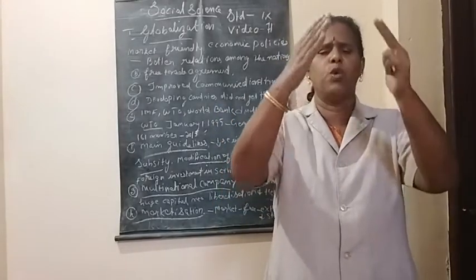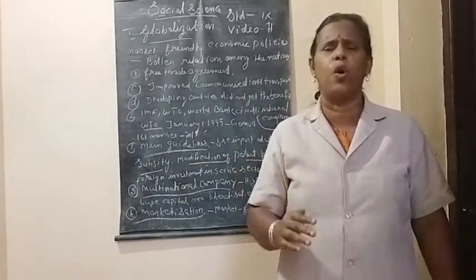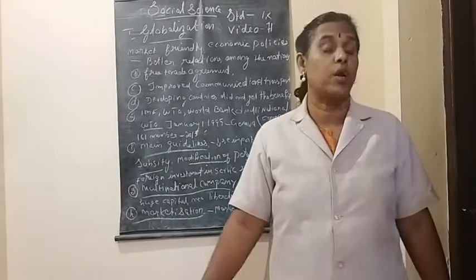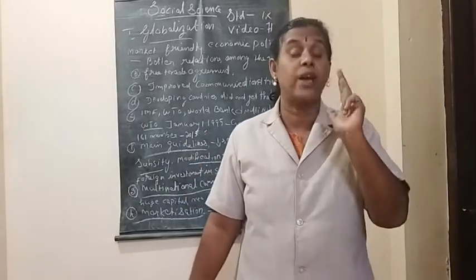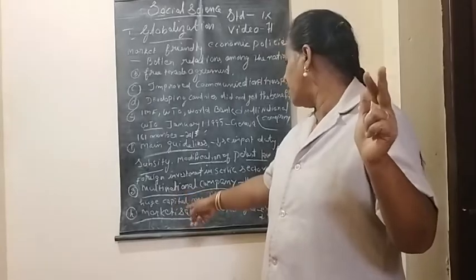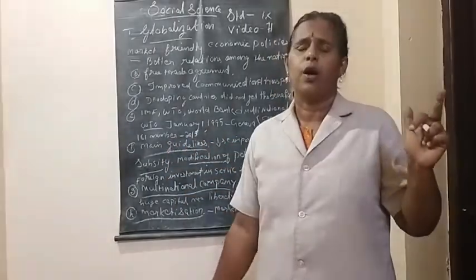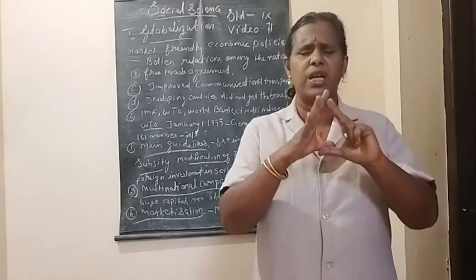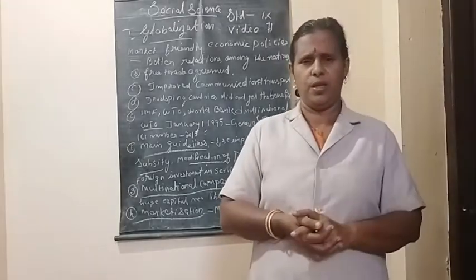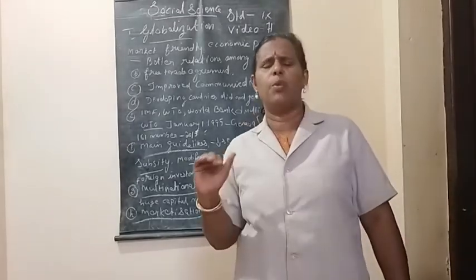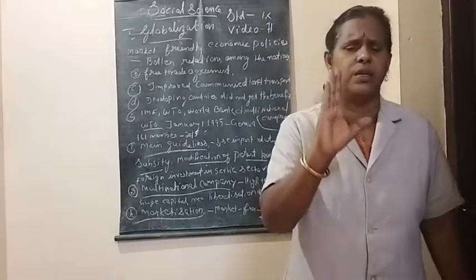All these were the most important guidelines of the World Trade Organization, which came into existence in 2000, and now in 2015, how many countries were there? 161 countries were there. Next, we are going to study multinational companies.